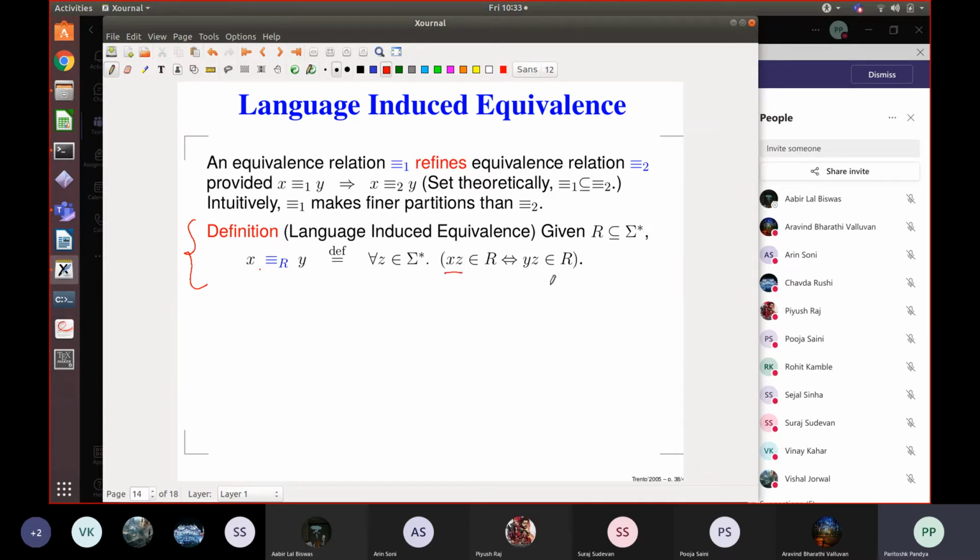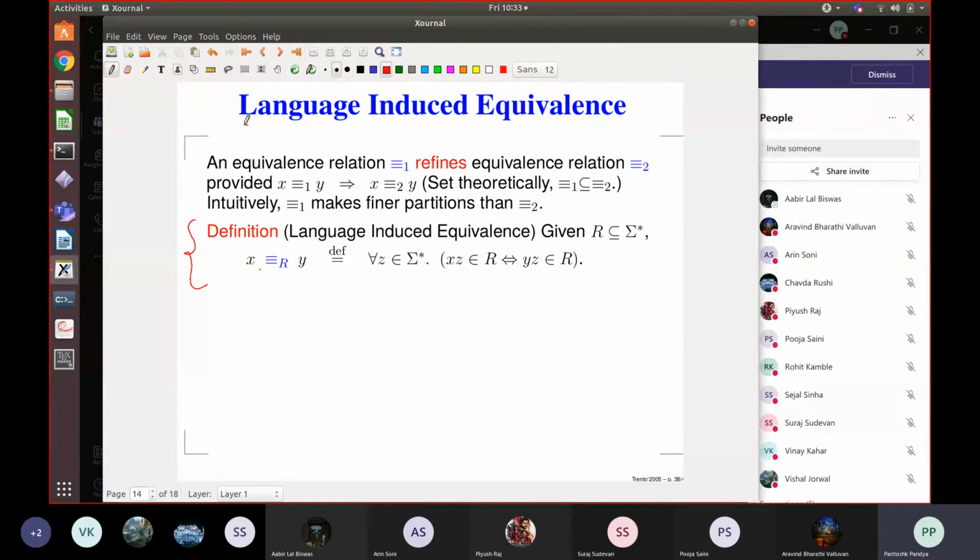Either XZ will be accepted and YZ will also be accepted, or XZ will be rejected and YZ will also be rejected. And this property holds for all Z, in which case we say that X and Y are right linear equivalent or R equivalent. This is for a given language R.